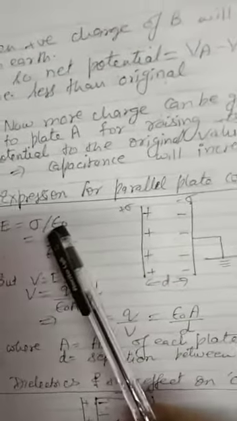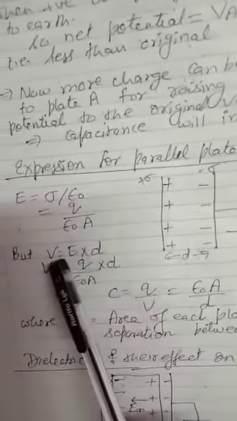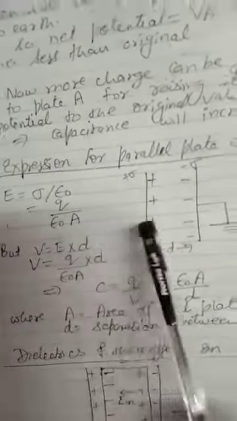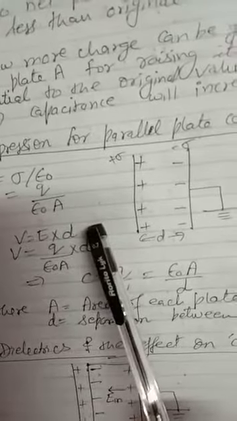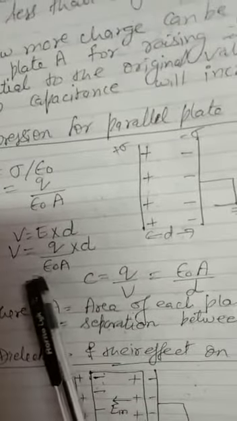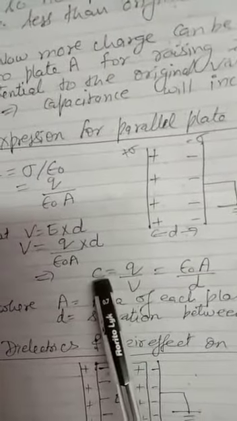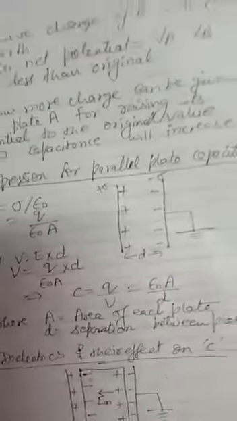application of Gauss theorem. So in this case the electric field will be Q upon epsilon naught A. And you know the basic formula, magnitude of electric field is dV upon dr. So by that only we are saying that the potential difference will be E into D, where D is the separation between the plates. So we get the value of V as Q into D upon epsilon naught A. Now C, means capacitance, is Q upon V. So we get the value epsilon naught A upon D when the medium between the two plates is air. This derivation at times they can ask for 2 marks.